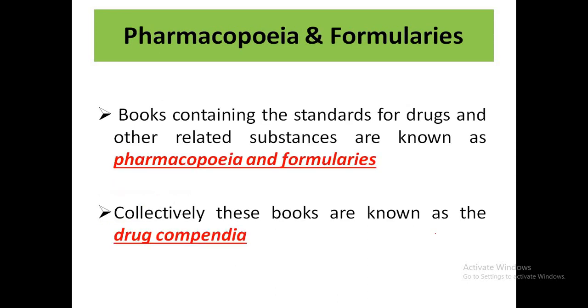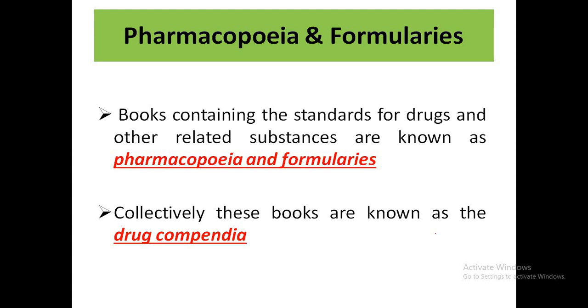Now come to the definition of the pharmacopoeia and the formularies. The books containing the standards for drugs and other related substances are known as the pharmacopoeia. And when these books contain the formulas for the manufacturing of pharmaceutical dosage forms, they are known as the formularies. Pharmacopoeia and formularies in combination are collectively called the drug compendia.